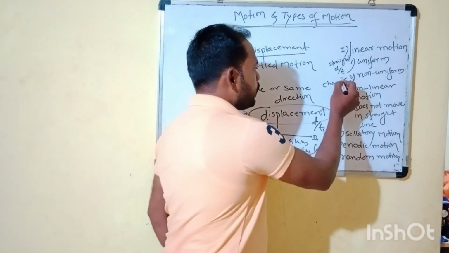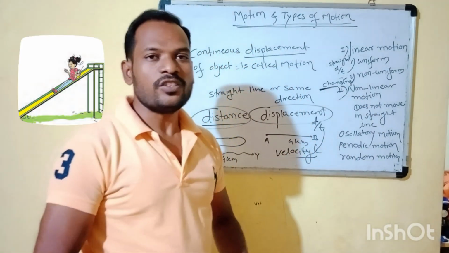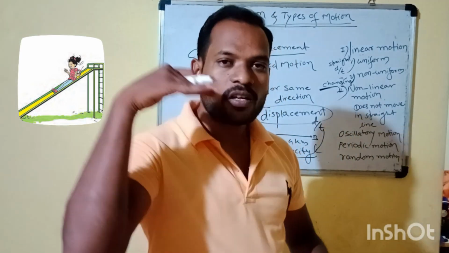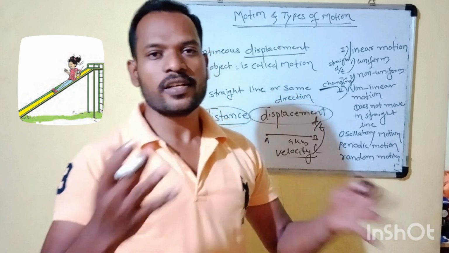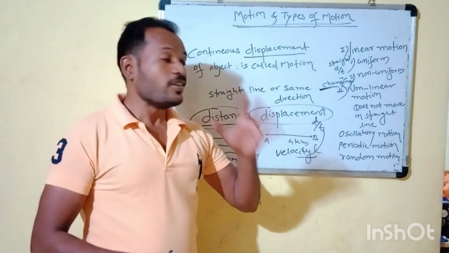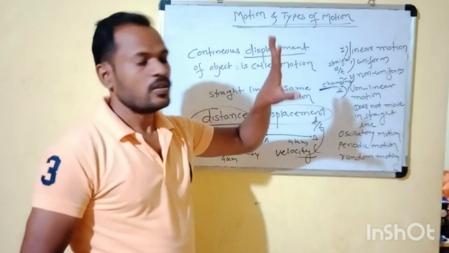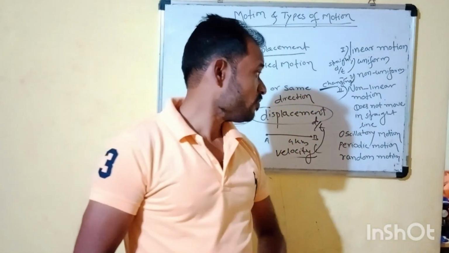Next one is the non-uniform linear motion. In non-uniform linear motion, the direction is changing. Suppose a girl is playing on a slider and suddenly comes from up to downward, then comes again. That example can be found in the English textbook. So this is the non-uniform linear motion. I think you can understand.